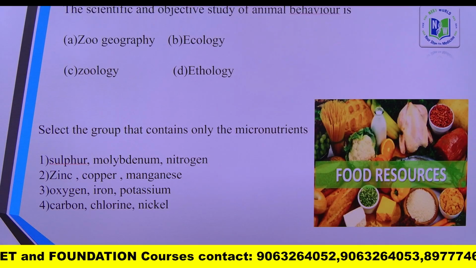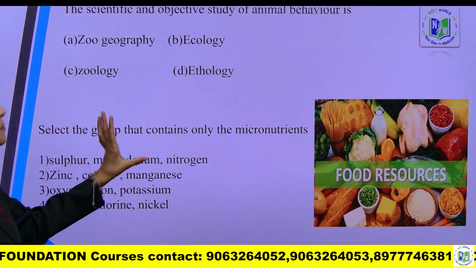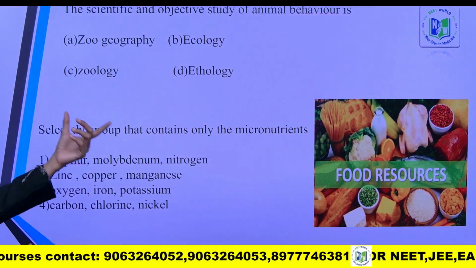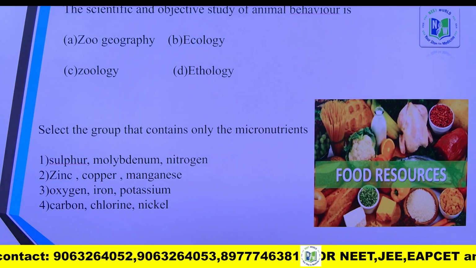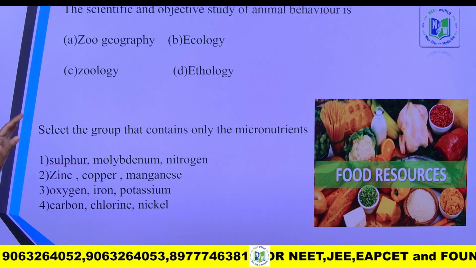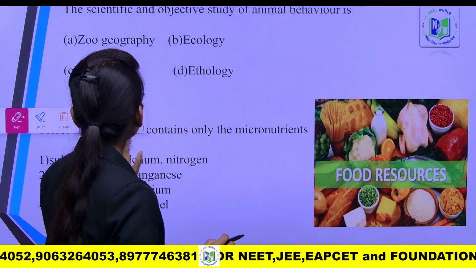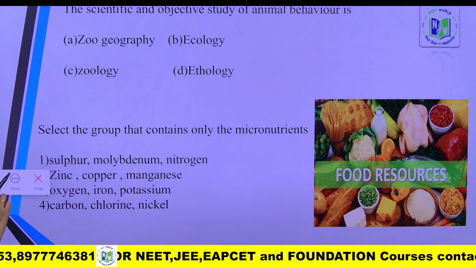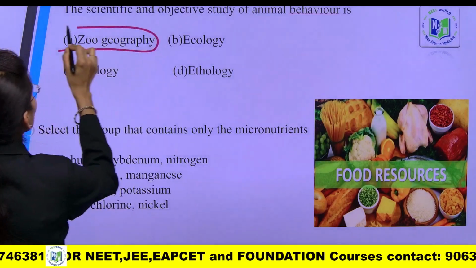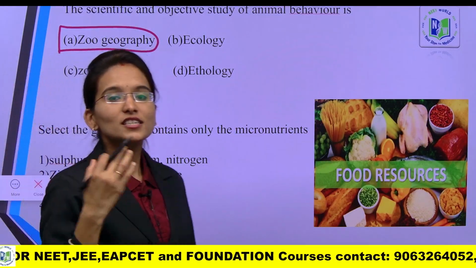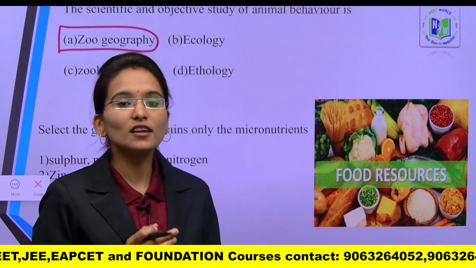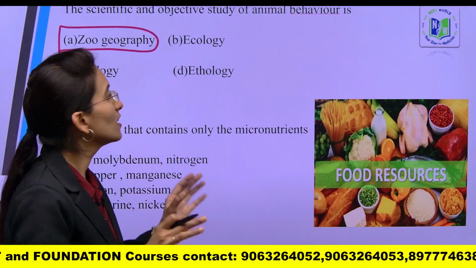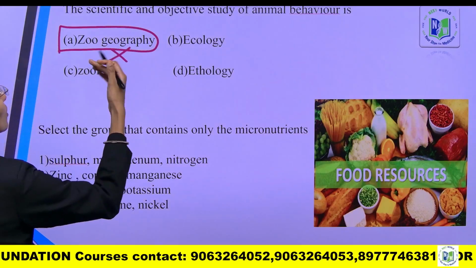Yes, next, coming towards the last concept to be remembered of the 9th syllabus. It is a concept from food resources. This will be the last chapter. The scientific and objective study of animal behavior is, yes, zoogeography. It is the wrong option, students, because it indicates the number of organisms present in the given geographic area. So, this will be the wrong option.